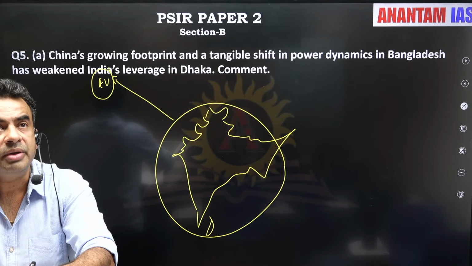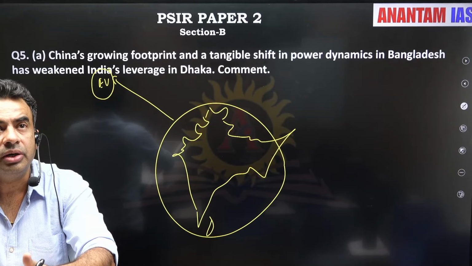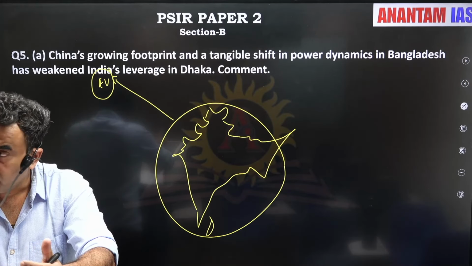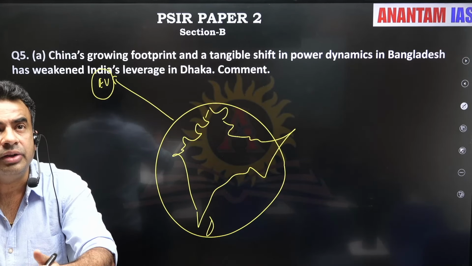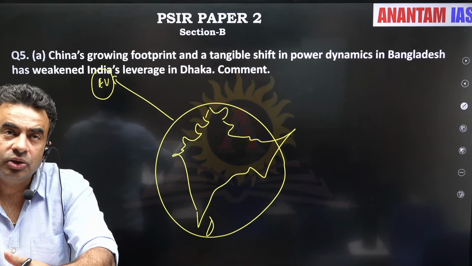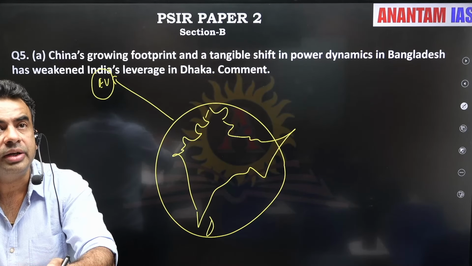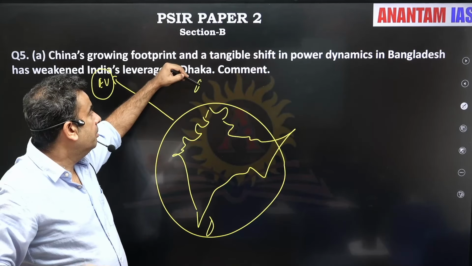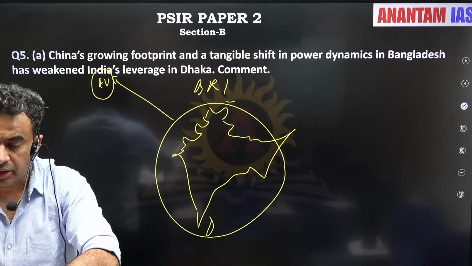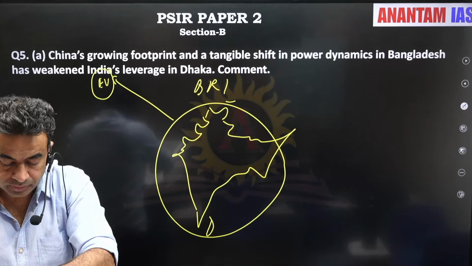First, dynamics has changed in Bangladesh. Sheikh Hasina, Awami League has lost control and an interim government has come to power, who is saying that China can increase its presence to increase its reach to the northeast, not well taken by us. So current based भी है, आपको पता भी है. How is China increasing its presence here? Through BRI, Belt and Road Initiative. Challenge for India, rising influence and presence of China in the region.